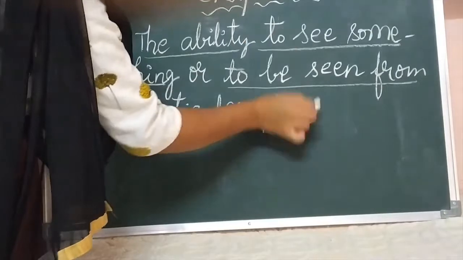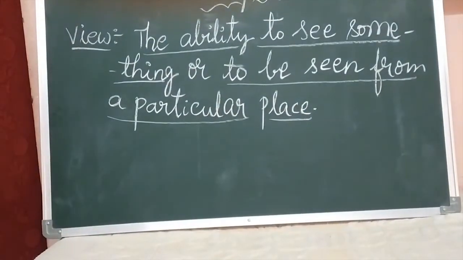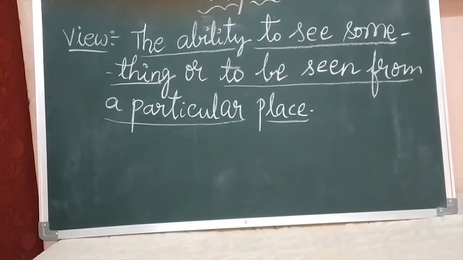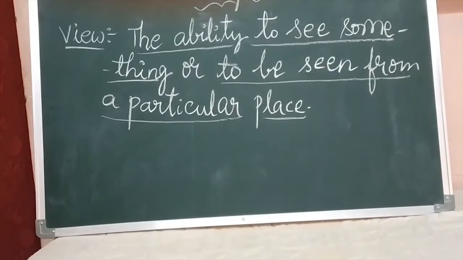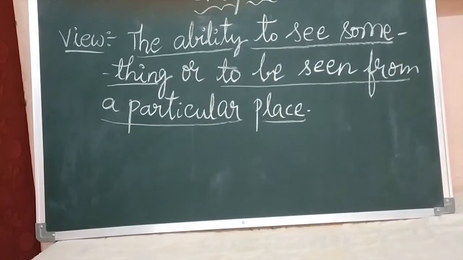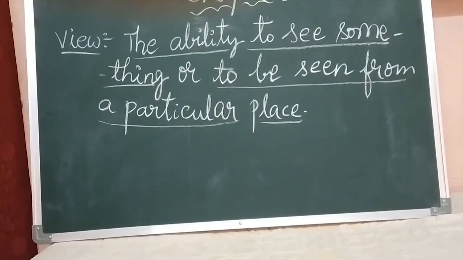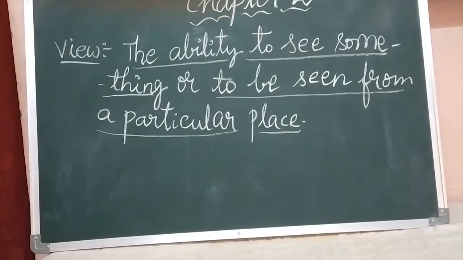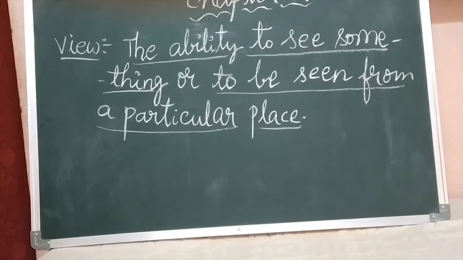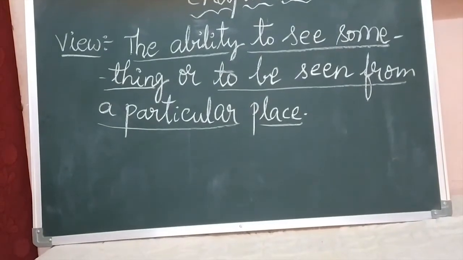It means you can see it from a particular place. That means the direction in which you are seeing the object. So, the ability to see something or to be seen from a particular place is called a view.